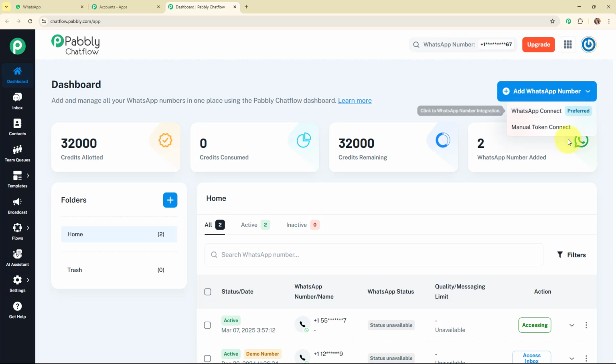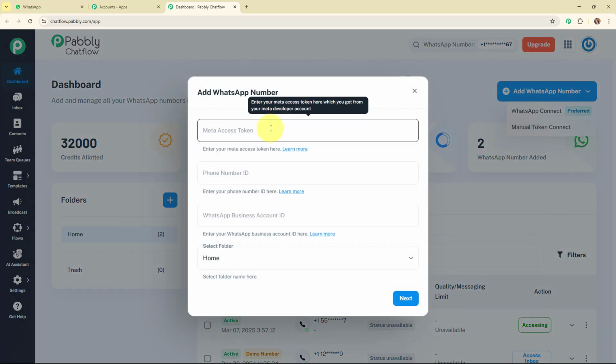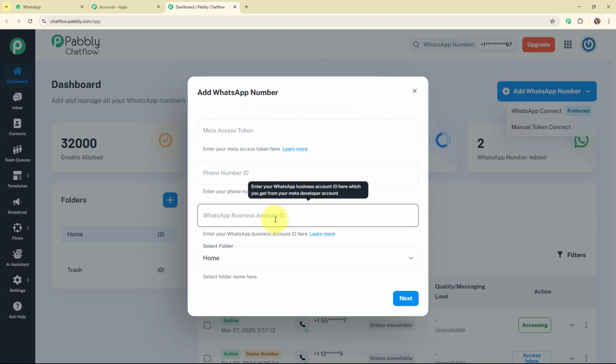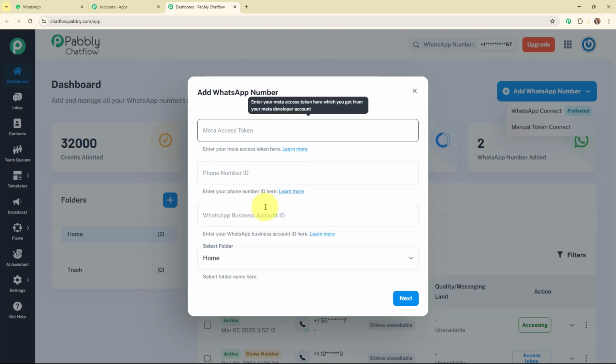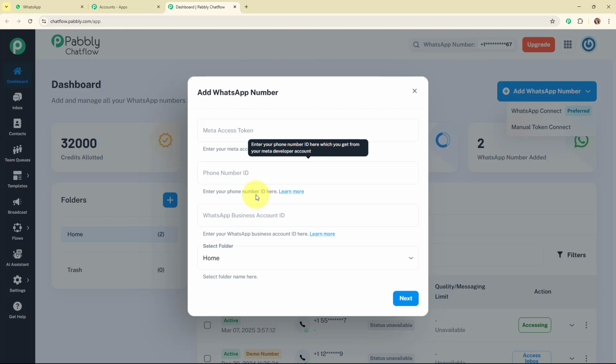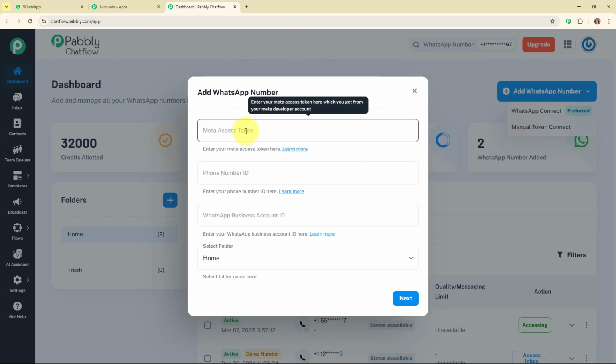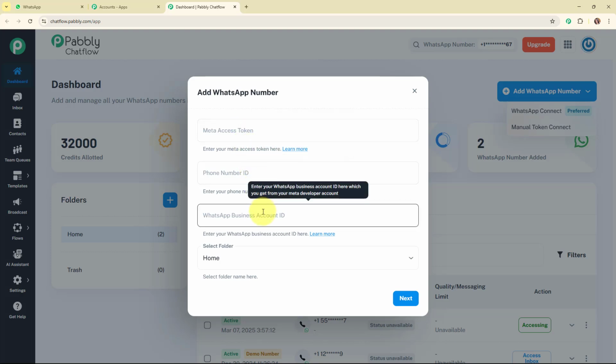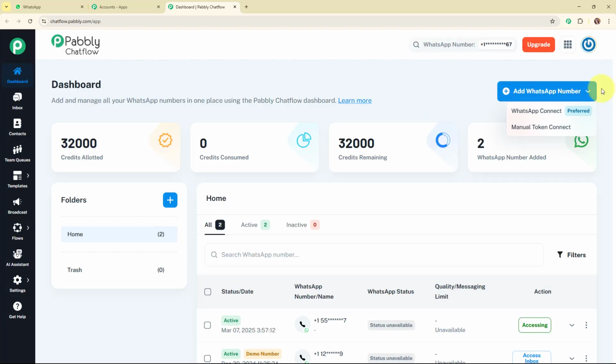If you select the manual token connect, it is going to ask for the Meta Access token, phone number ID and WhatsApp business account ID. To get all these details you need to set up your WhatsApp Cloud API account using Meta for developers. Once you set up that account, you automatically get all these details, and after adding the details here, you need to click on next and you are good to go. Alright, so this was all about how to add the WhatsApp number in Pabbly Chat Flow account.